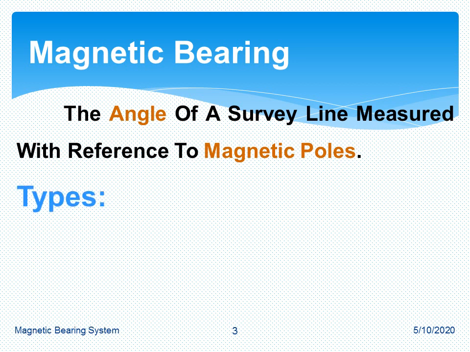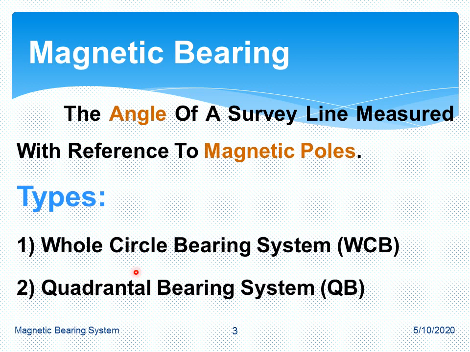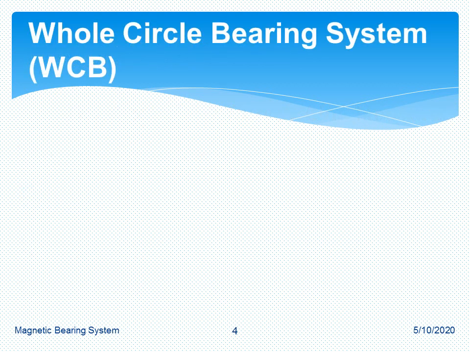The magnetic bearing has two types. The first one is whole circle bearing and the other one is quadrantal bearing. Depending upon the reference direction taken for measurement of bearing, the magnetic bearing is classified into whole circle bearing, that is WCB, and quadrantal bearing, that is QB.